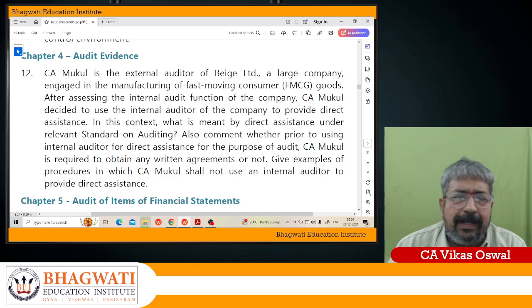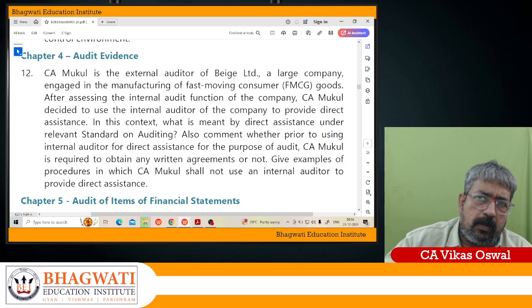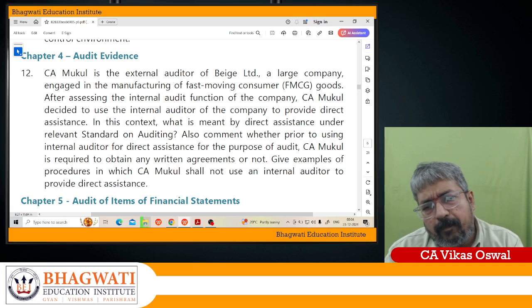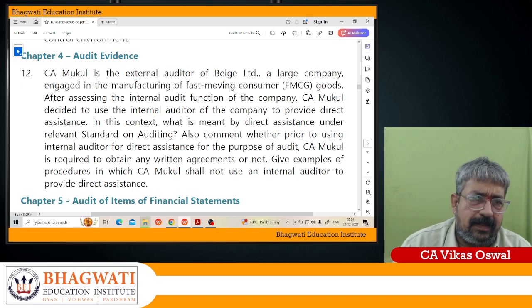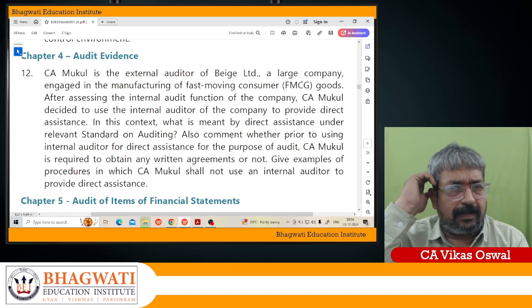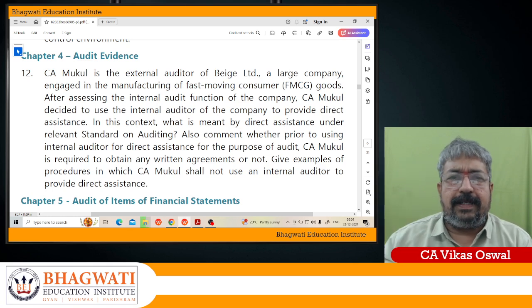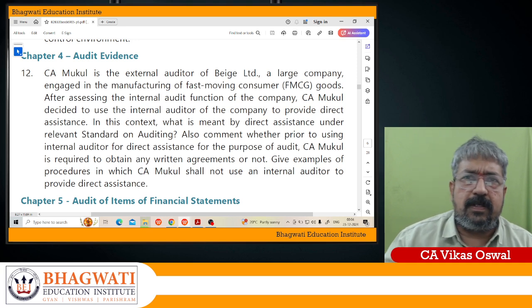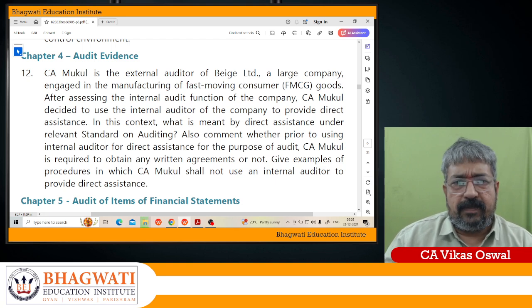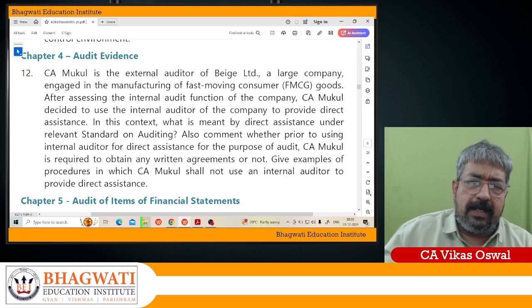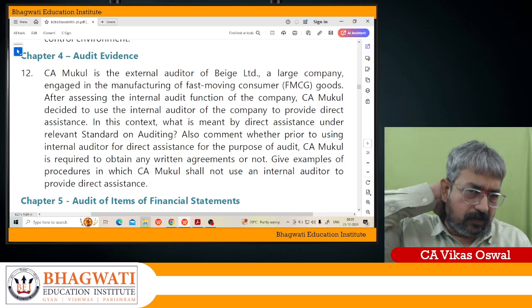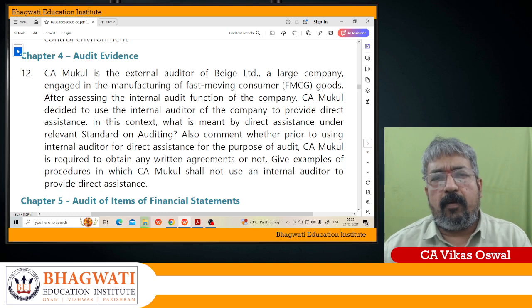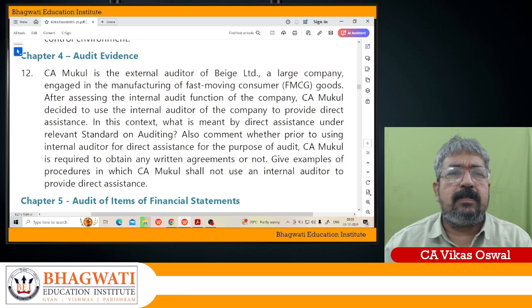And second one, my dear soldiers, what you need to be very clear about is that where you take direct assistance, where a lot of judgment is involved, that's the thing. So a procedure which involves significant judgment is the most important thing. Significant judgment is involved, there you should not take any kind of assistance. And then procedure where there is a higher ROM, where judgment is involved in performing the relevant audit procedure to evaluate the audit evidence, in such case, my dear soldiers, you have to take the help. So this is the flow.